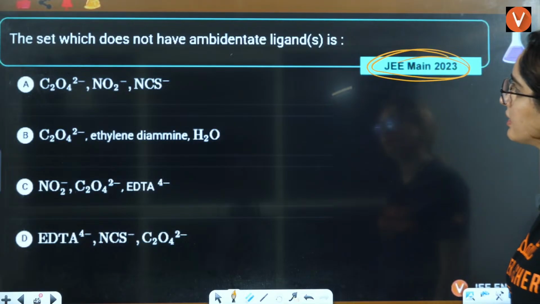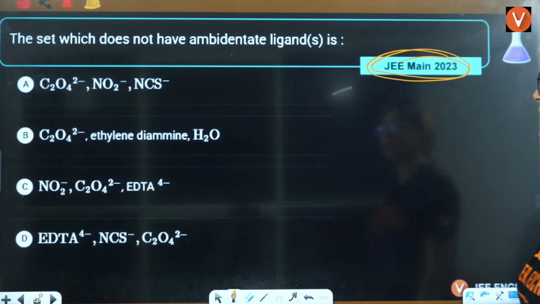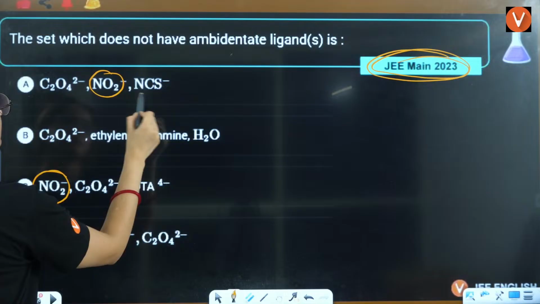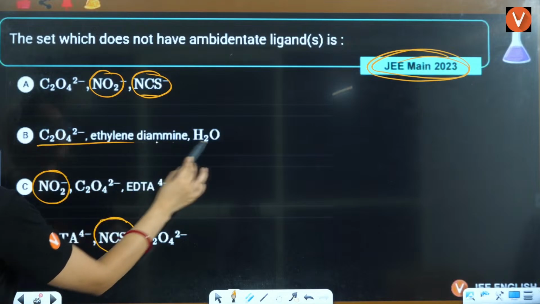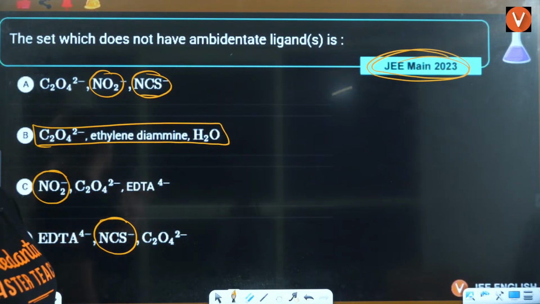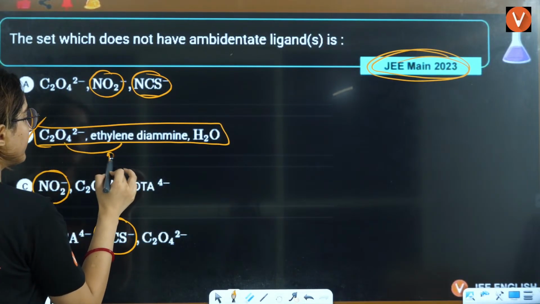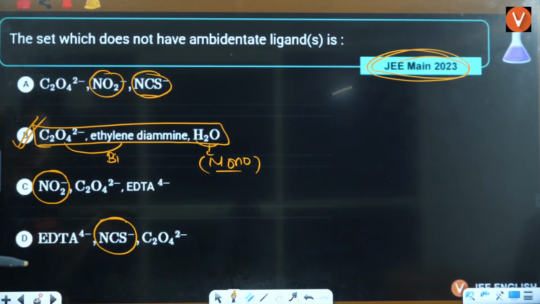If you can see here, which does not have ambidentate ligand? B, because see, NO2 is ambidentate here. Here NO2, NCS, these are ambidentate. Here also NCS is ambidentate. This is a set where not even one ligand is ambidentate. These two are bidentate. This is monodentate. So B is the correct answer.